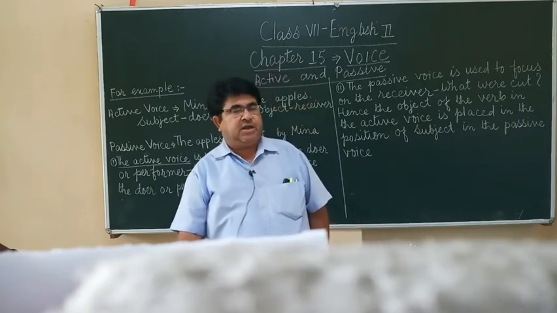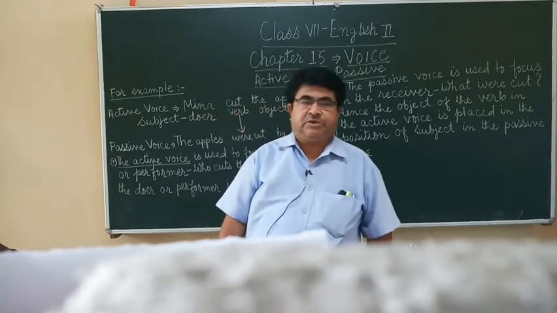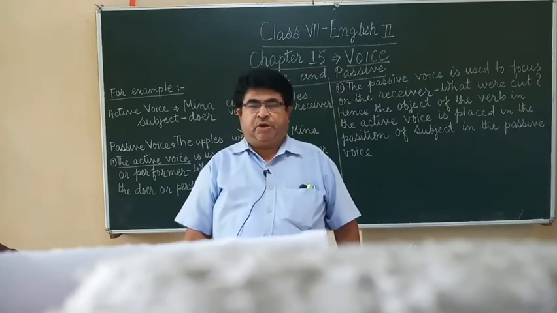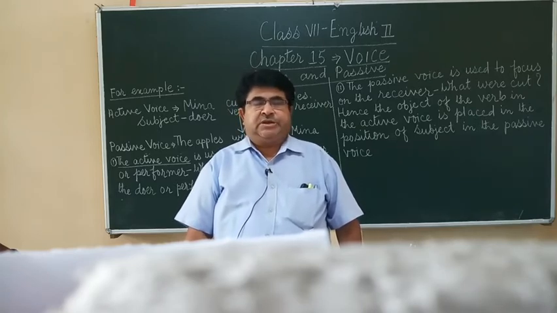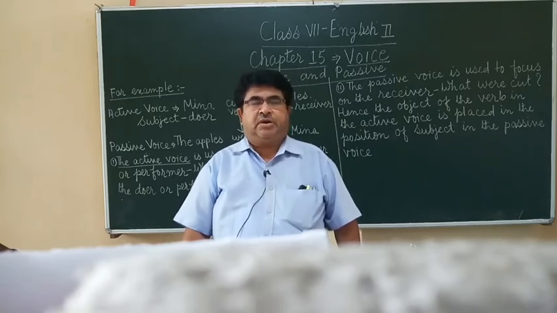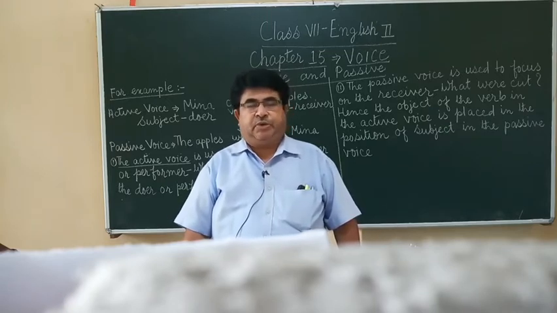Children, let us learn what is active voice and passive voice with examples. What is active voice? Give an example. Active voice: sentences in which the subject performs or does the action and the object receives the action are said to be active voice.